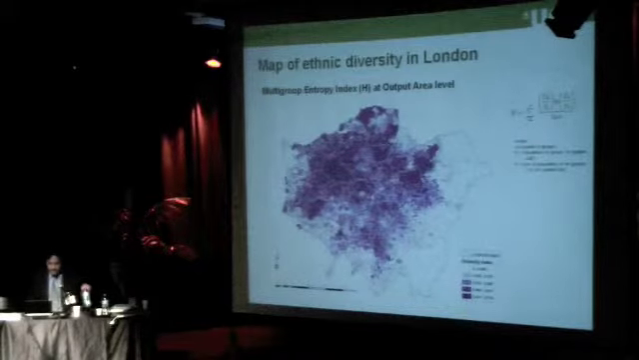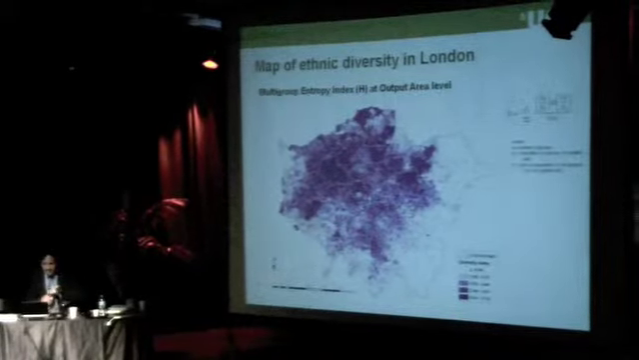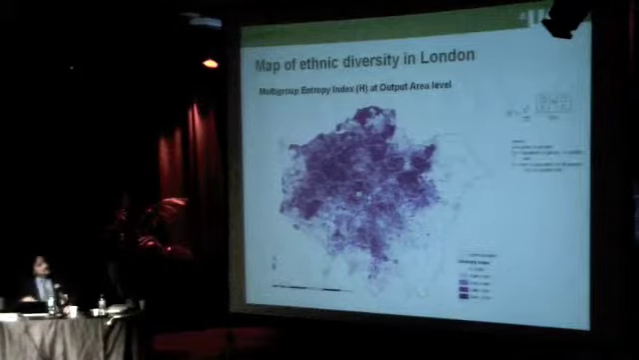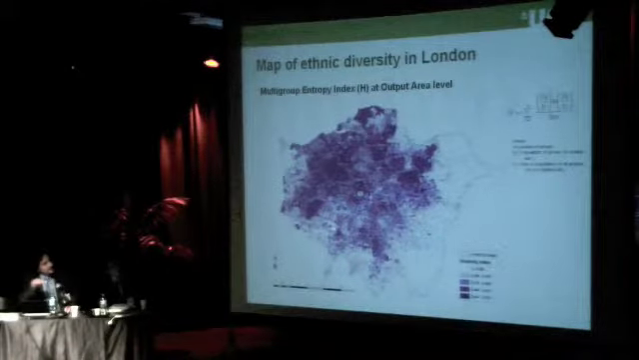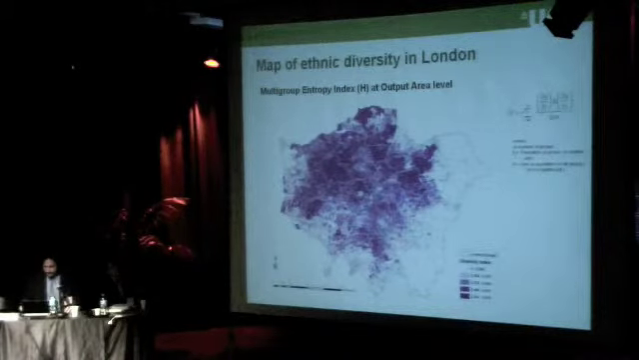This is also looking at the multi-group entropy index H, and looking at the diversity. You cannot see it very well here, but the most diverse areas in London are Tower Hamlets in this area here, and Brent and Barnet in the west.